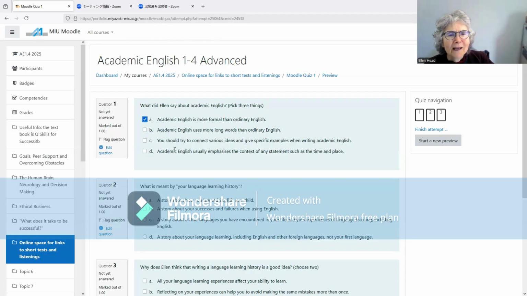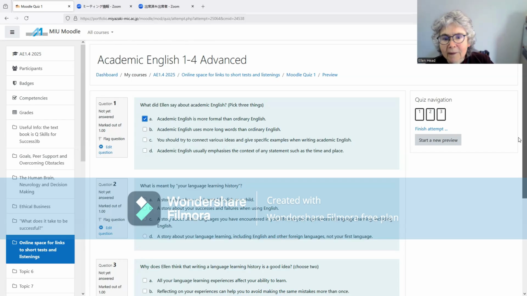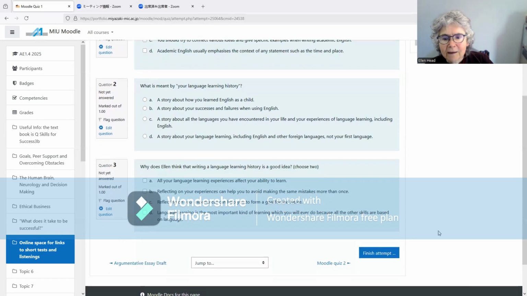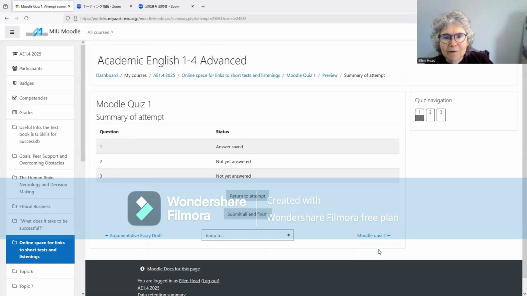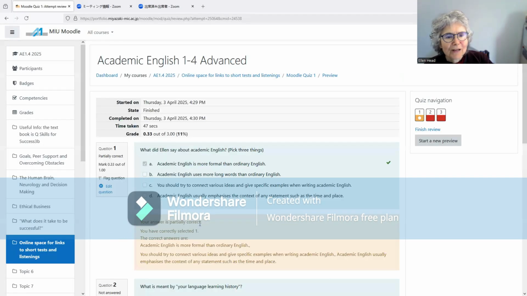Not sure. C, you should try to connect various ideas and give specific examples when writing academic English, and so on. After you put your answers in there, there are just 3 items, then click Finish Attempts, and then click Submit All and Finish, and it will tell you which is the correct answer. So that's what a Moodle quiz looks like.